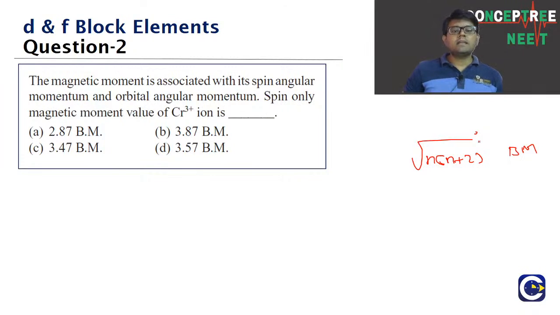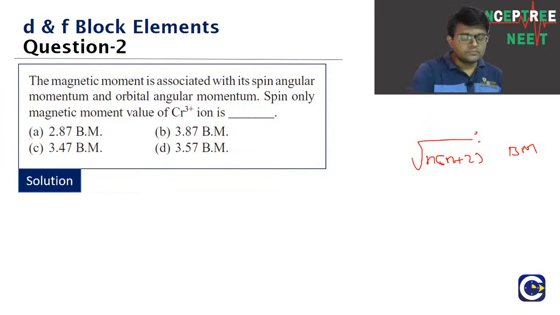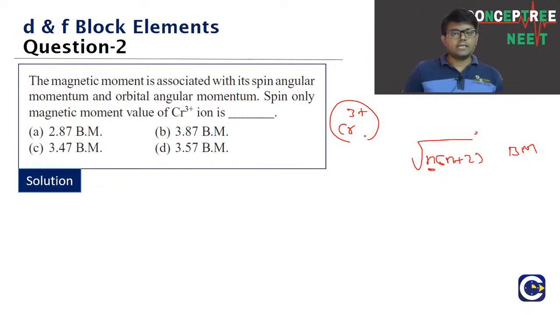The spin only magnetic moment value of Cr3+ ion is given by, chromium 3 plus ion. What is the spin only magnetic moment value? First we should know what is the number of unpaired electrons. In this formula, n represents the number of unpaired electrons. In Cr3+, we have to find the number of unpaired electrons. First we should know the chromium electronic arrangement. If you know that, from that we can find the Cr3+ electronic arrangement.